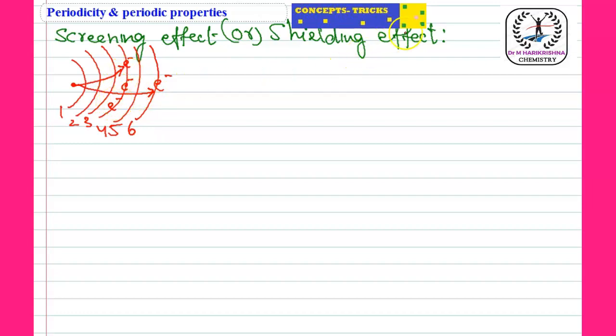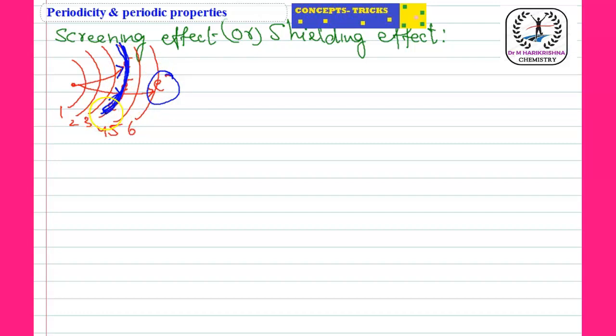Actually, these fourth orbit electrons act as a wall and hold the nucleus attraction up to this level. Then the attraction will be stopped up to here itself, and there is no attraction on these electrons.